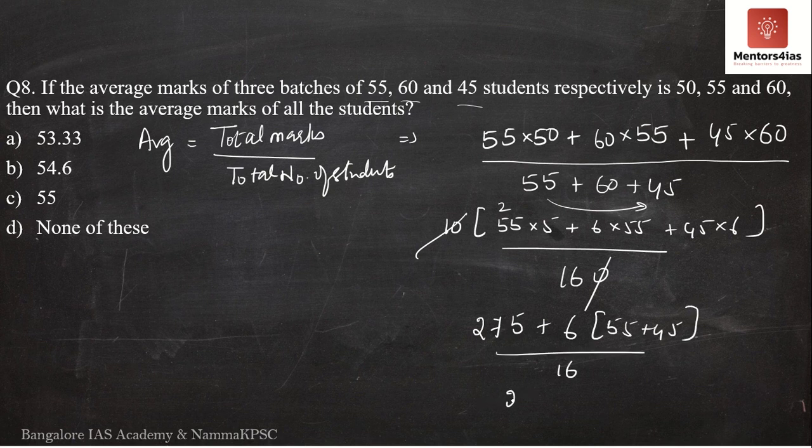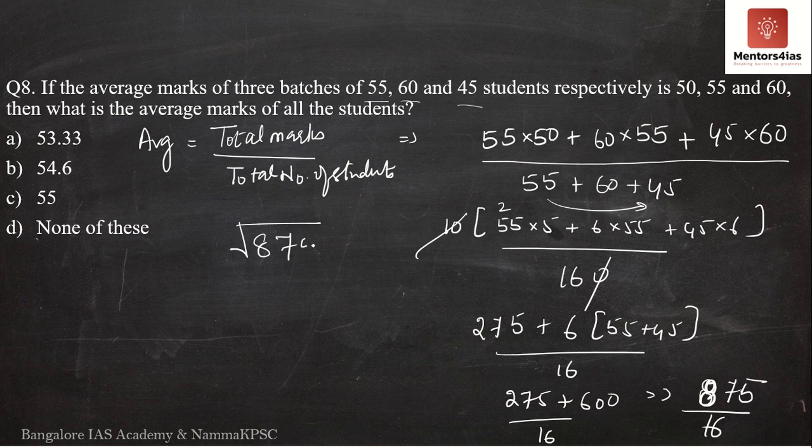So what do we have here? We have 275 plus 55 plus 45 is 100. 100 into 6 is 600 divided by 16. This is nothing but 875. Sorry, this is nothing but 875 divided by 16. So here it is important for us to divide it entirely to see what is the average marks of all the students. What is the average marks? So now there is no escape. We have to divide 875 by 16 because there is no simplification as such over here.